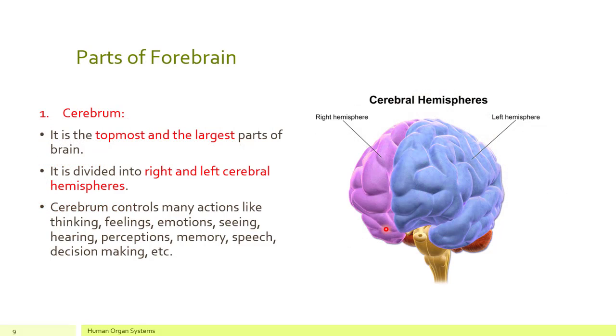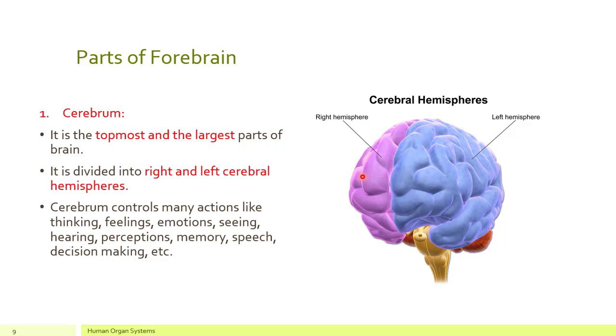So first of all, what is cerebrum? It is the topmost and the largest part of the brain because it covers almost half the area of your brain. It is divided into 2 hemispheres, right and left. As you can see in this picture, this is the left cerebral hemisphere and this is the right cerebral hemisphere. Because it is very large in size, that is why it is divided into 2 hemispheres.